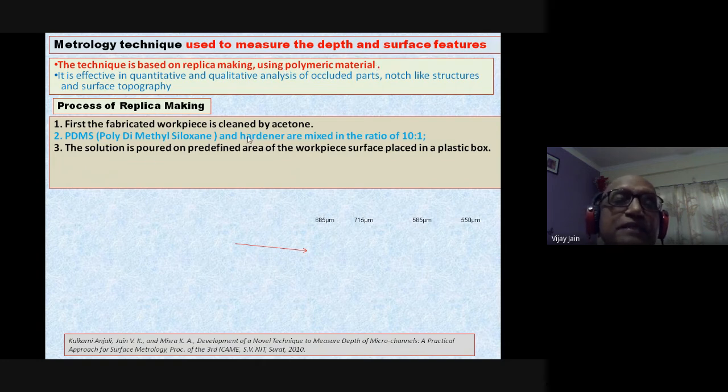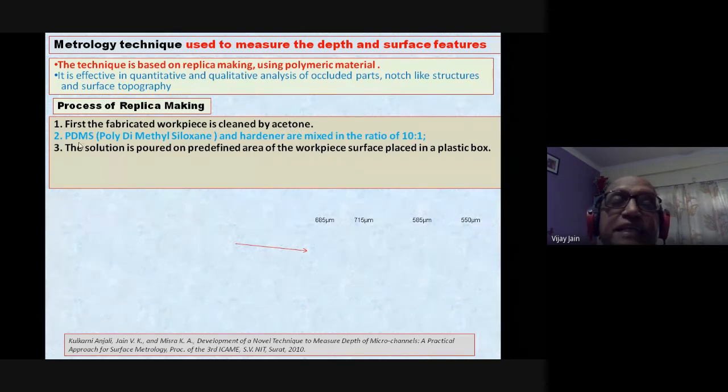First, the fabricated workpiece is cleaned with acetone. The procedure is like this. Then PDMS and hardener are mixed in the ratio of 10:1. The solution is poured on the predefined area of the workpiece surface placed in a plastic box.